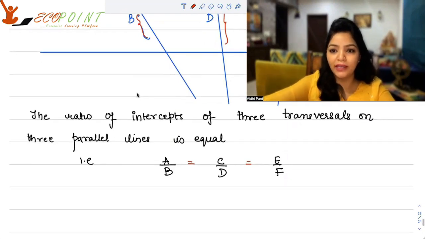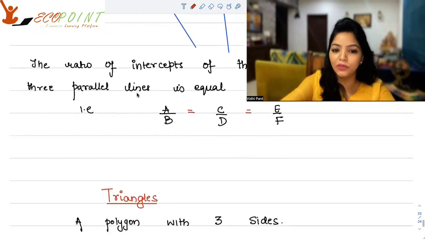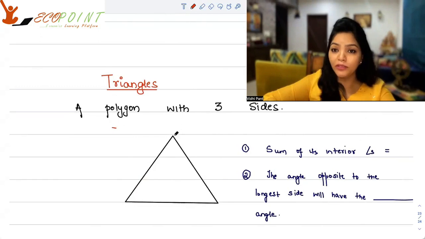Now we know about lines, line segments. Let's talk about connecting three line segments to create a triangle. And when a triangle is created, what happens? So what is a triangle? It's a polygon with three sides. Some important points that we must remember about triangles. The sum of the interior angles needs to be equal to 180 degrees.